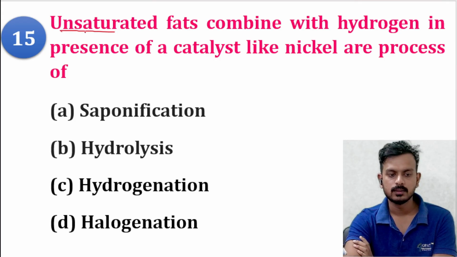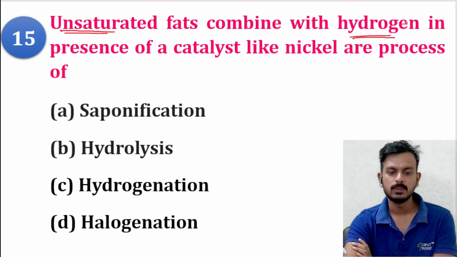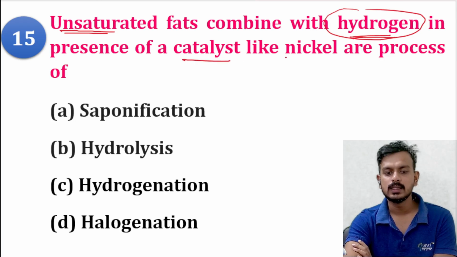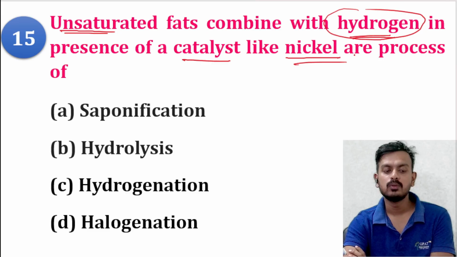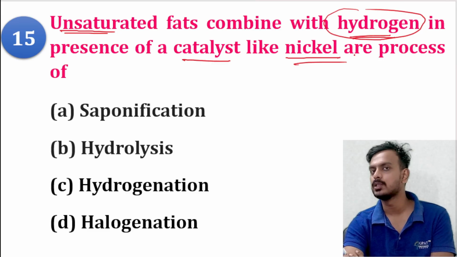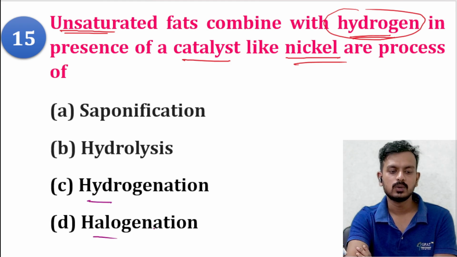Unsaturated fat combines with hydrogen. That means you are adding hydrogen in the presence of a catalyst like nickel. So the addition of hydrogen to a compound is called as what? If you simplify this question, your options are saponification, hydrolysis, hydrogenation, or halogenation.